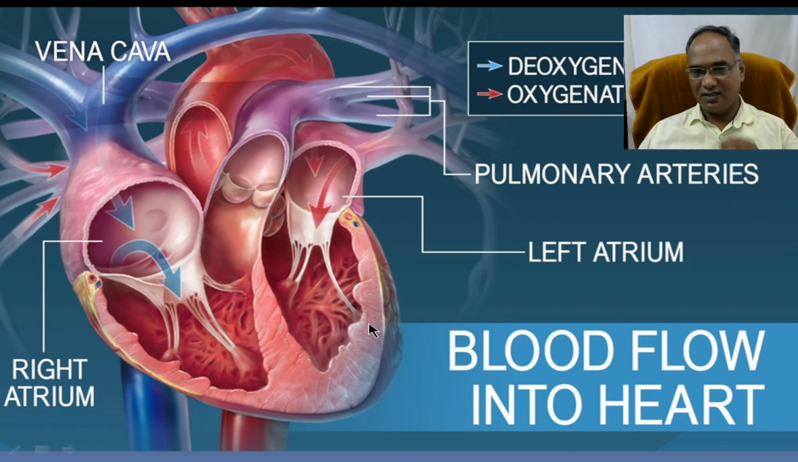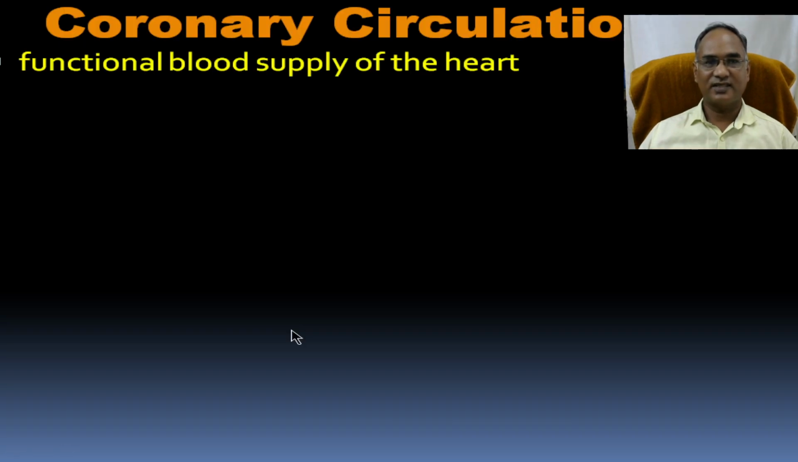So next, the third one is blood to the heart, that is coronary circulation. Within the heart there is a muscle, the cardiac muscle. The cardiac muscle also needs rich content: oxygen, nutrients, minerals, vitamins and water for that working muscle. So we have to supply a separate circulation to the heart muscle. This is called coronary circulation, the functional blood supply of the heart.